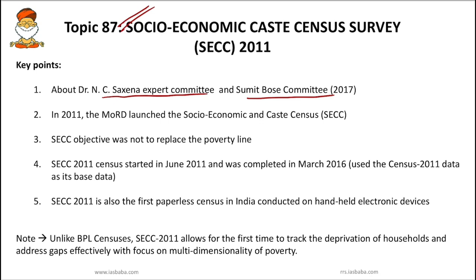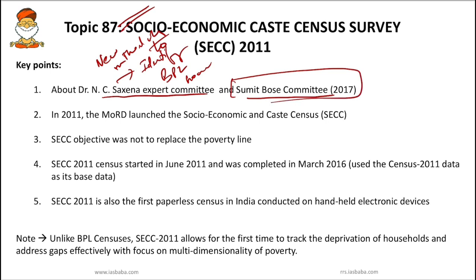So you have to know this particular Saxena, that is Dr. N.C. Saxena Committee. It was constituted so that it can propose a new methodology for identifying BPL households.